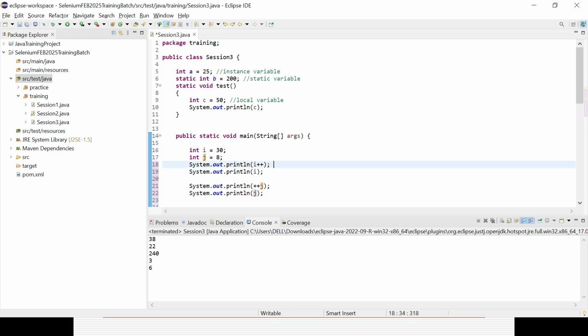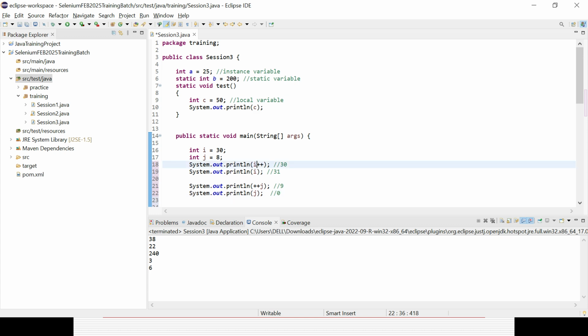What will be the output for this line? Tell me. It will be 30, and here 30 only, 31. Here it will be 9 and here it will be 9. Okay, I am telling you the differences.